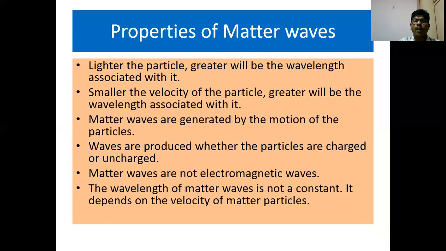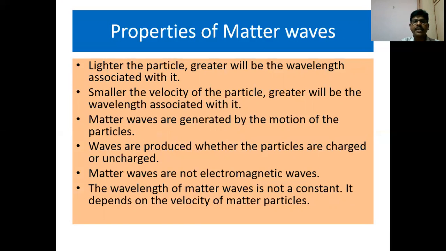Next, we can see what are the properties of matter waves. To study the properties of matter waves, we take the general formula lambda is equal to h by mv. From that, we can see that lighter the particle, greater will be the wavelength associated with it. Secondly, smaller the velocity of the particle, greater will be the wavelength associated with it. Thirdly, matter waves are generated by the motion of the particles. For example, in the expression lambda is equal to h by mv, suppose you take v is equal to 0, then what happens? Lambda becomes infinity.